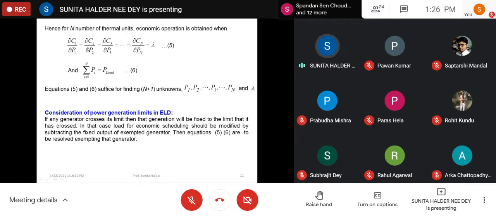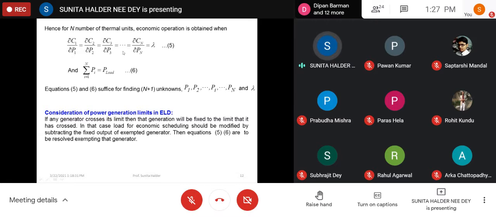Obviously, from there, how can we calculate the economic generation? dC1 by dP1, dC2 by dP2, all will be equal to lambda. There are n number of units, so there will be n number of equations. Now, how many variables are there? You have to calculate P1, P2 up to Pn, that is n number of generations, and along with that you have to calculate lambda also. Lambda is also unknown, so there are n plus 1 unknown variables, and we need n plus 1 equations.